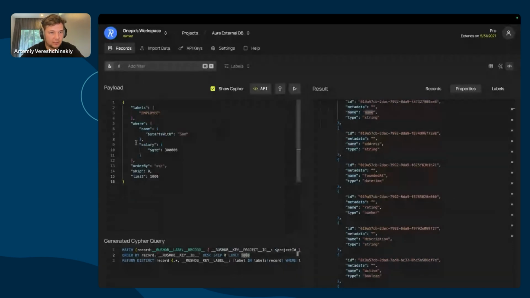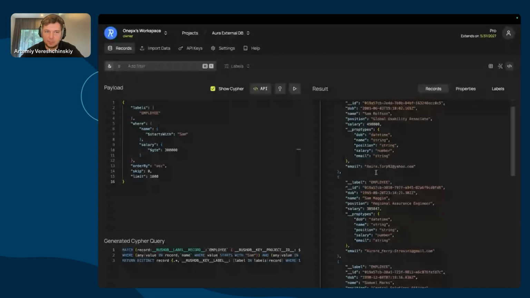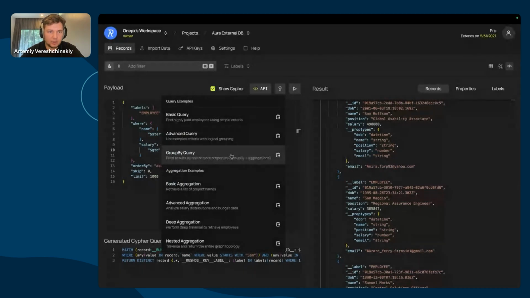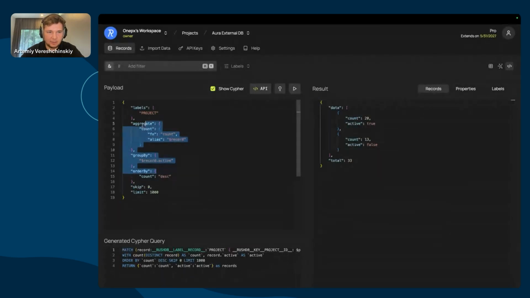So we can go to basic query and search for some employee, and we see it here. We see that some records match this particular criteria. We have some salary criteria and so on. And we can go even for more complex ones to build simple aggregations by some specific field. So we can see how many projects in active stage and inactive stage we have there. This comes out of any data, and RushDB itself has no idea what should be ingested prior to before you actually ingest it.